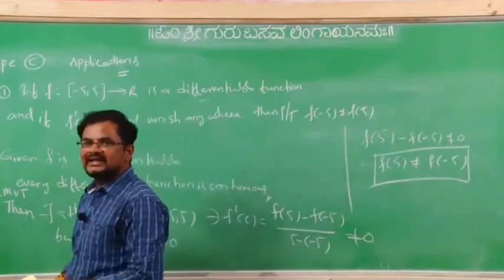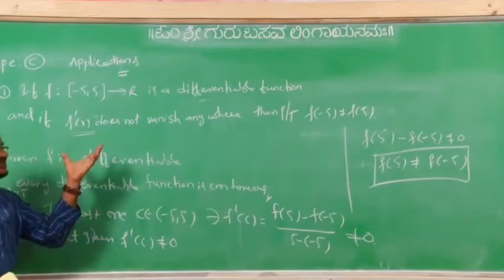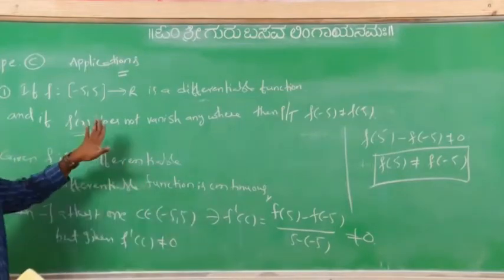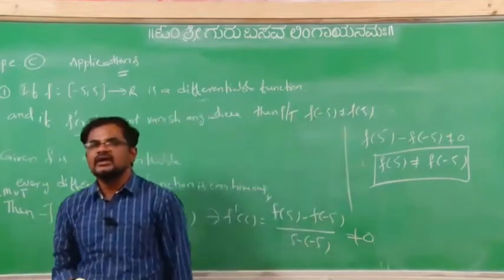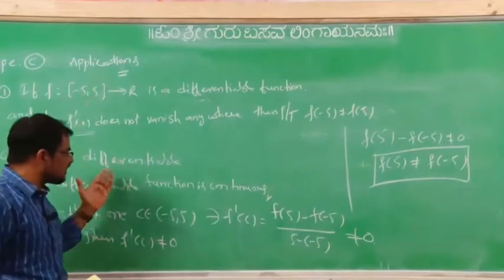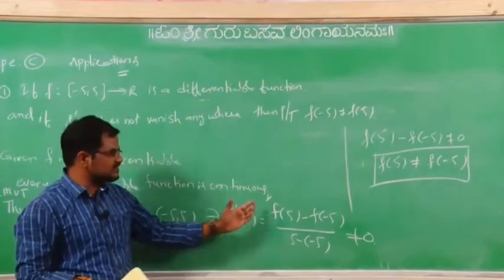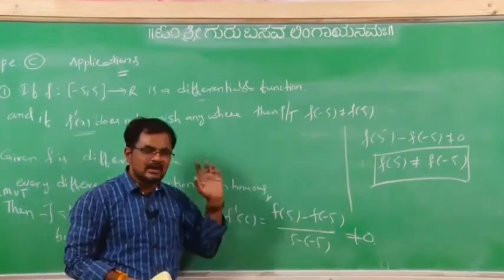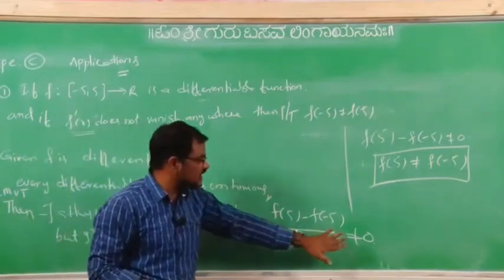So what you observe: the given function f is mapping the closed interval [-5, 5] to R, a differentiable function, and if f'(x) does not vanish, means f'(x) is not equal to 0, then definitely f(5) is not equal to f(-5), which we have to show. For that, f is differentiable and continuous, so by Lagrange's mean value theorem there exists at least one point c such that f'(c) is given not equal to 0.